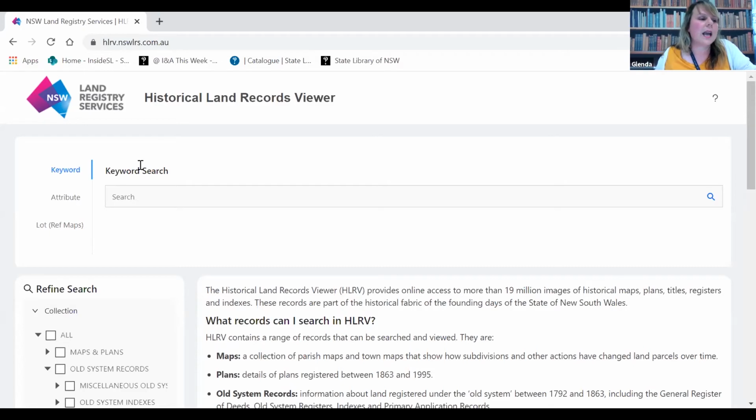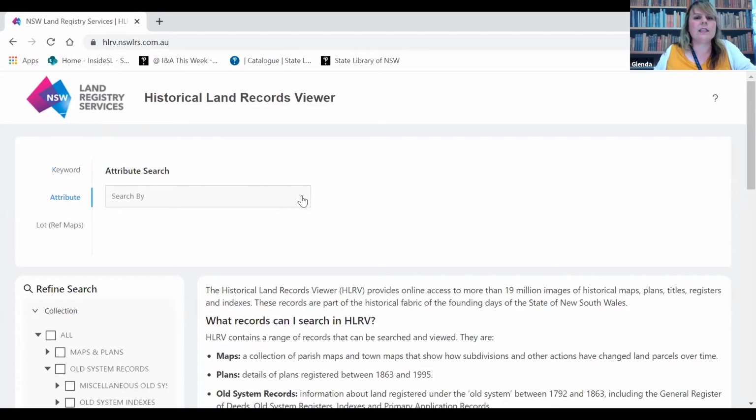Now, keyword can work if you're experienced and know exactly how the records are ordered. It's also easy to search for parish maps, as you can search simply under the name of the parish. For everything else, we found that using attribute is a bit better for the novice. Still difficult, but a bit more structured. So we'll click on attribute.